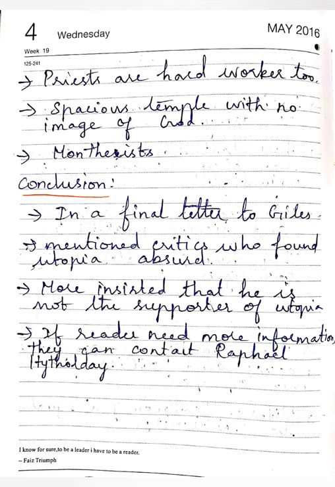Conclusion. In a final letter to Giles, he mentioned critics who are fond of Utopia, which is absurd. More insisted that he is not a supporter of Utopia. If readers need more information, they can contact Raphael Hythloday.